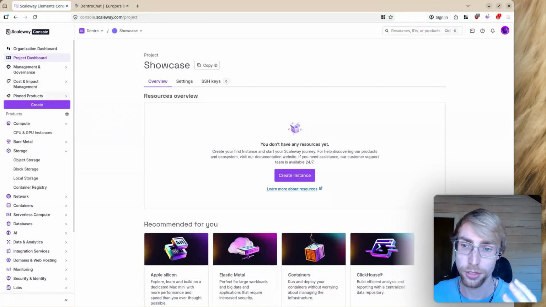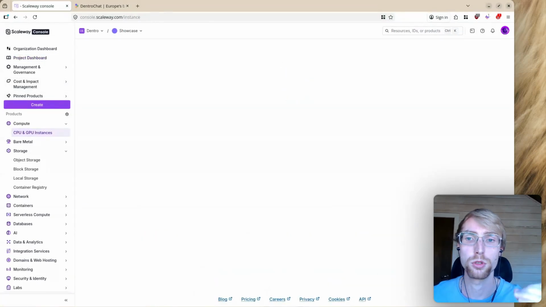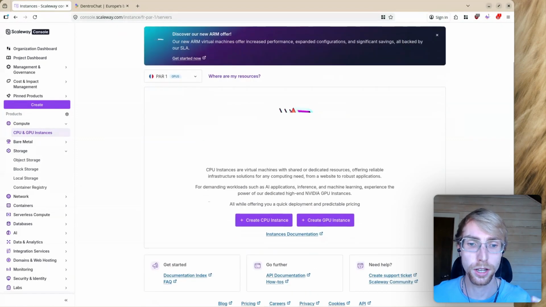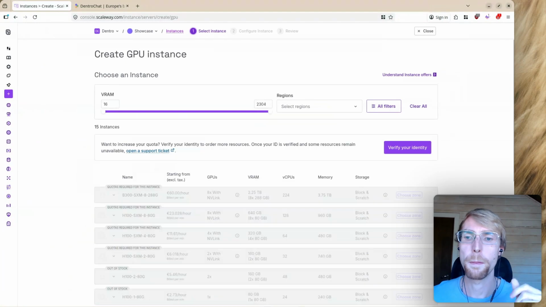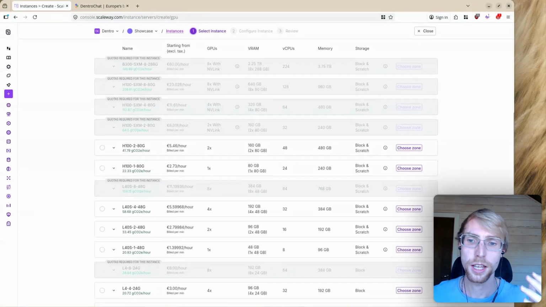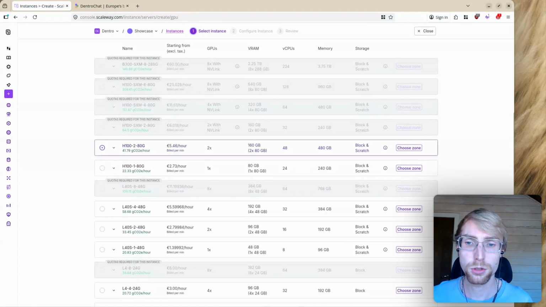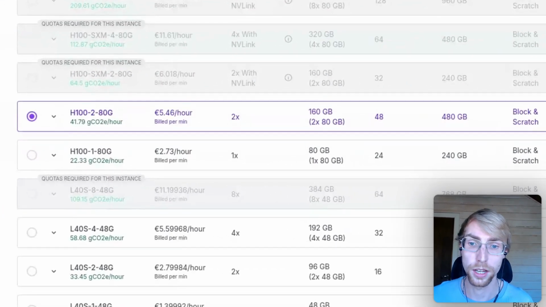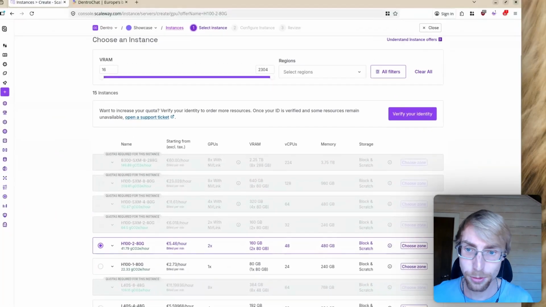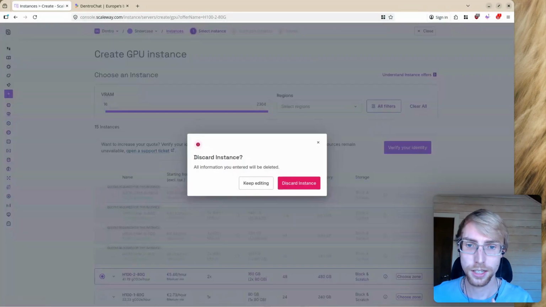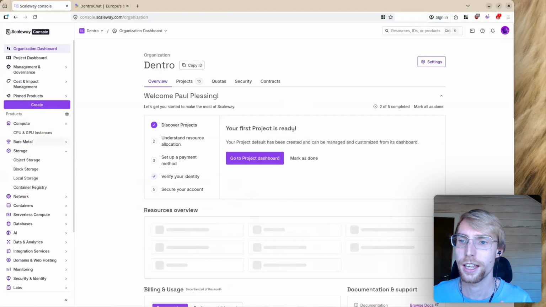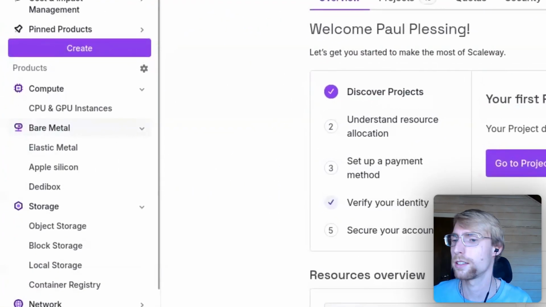But we found them, first of all, because they have strong GPU instances that you can rent. With many other providers, the issue is that they, for example, don't give you H100s to rent per hour in Europe. But in Scaleway, we could find this. So we could actually use this for our work, for customer work. The other thing that they have is bare metal instances that you can run.